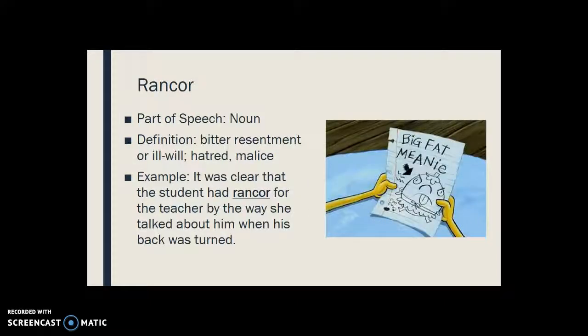Our next word is rancor. Rancor is a noun. The definition is bitter resentment or ill will, hatred, or malice. So, for example, it was clear that the student had rancor for the teacher by the way she talked about him when his back was turned.